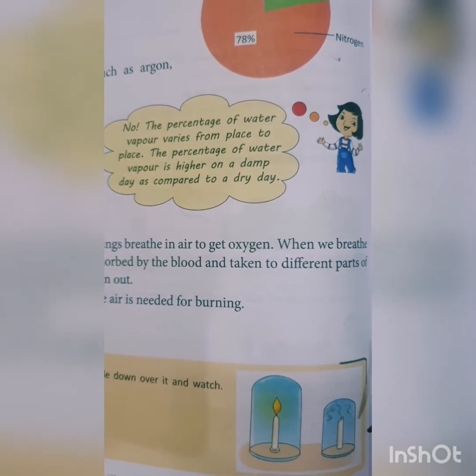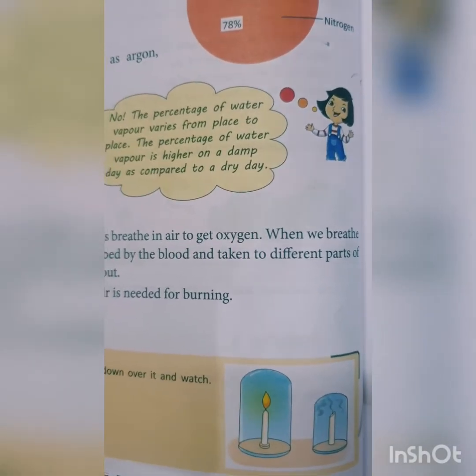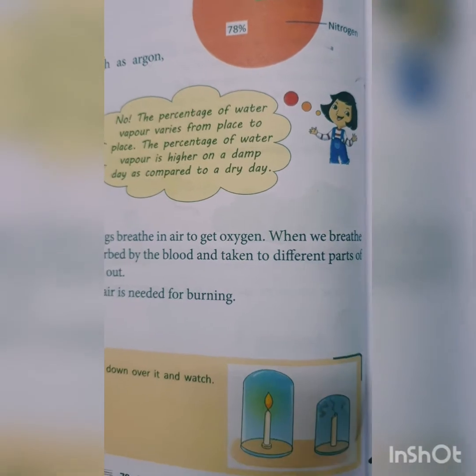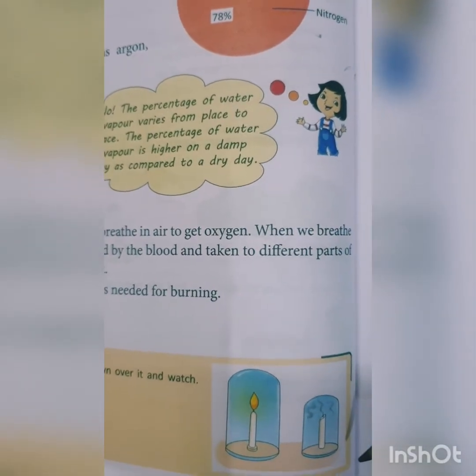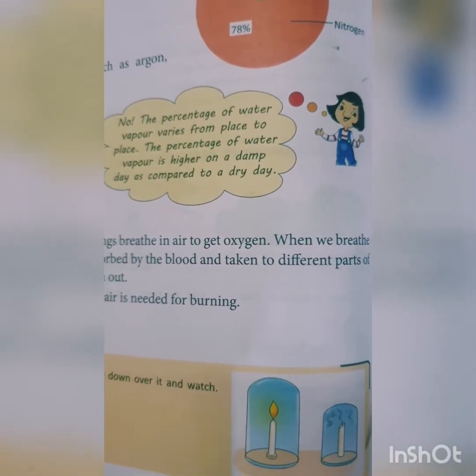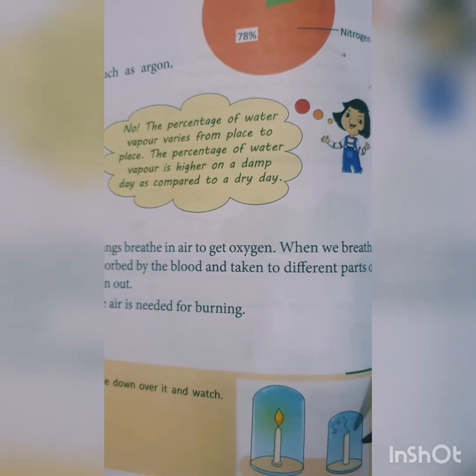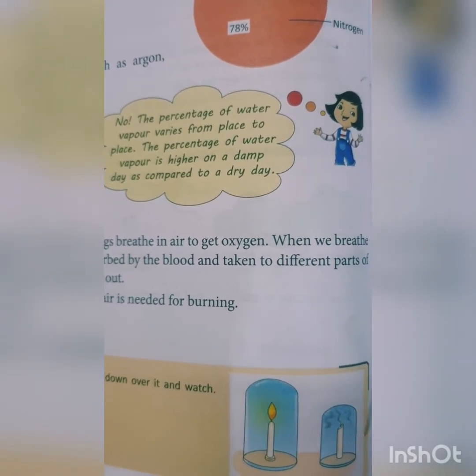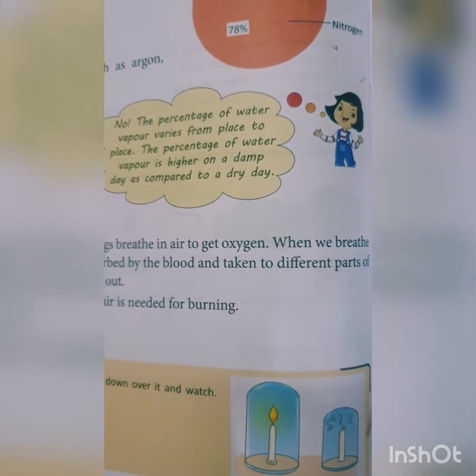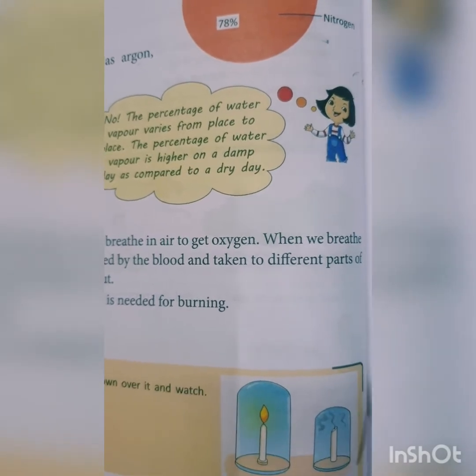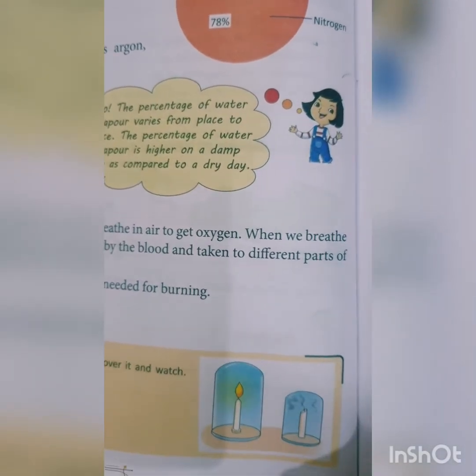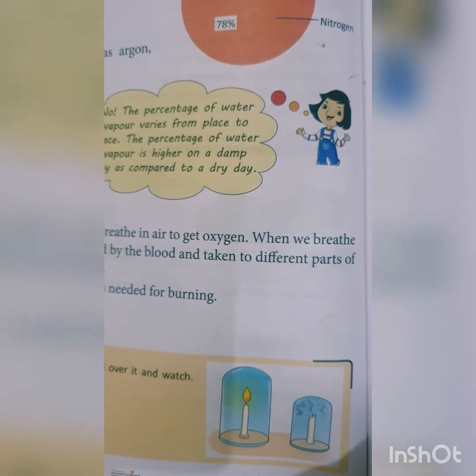What do you observe in both the cases? In the small jar, first of all the candle stops burning. This shows that the candle stops burning in the small jar when the whole oxygen present in the jar is consumed by the burning candle.